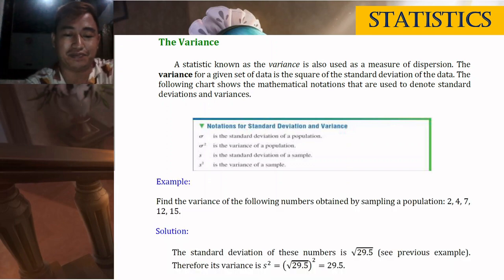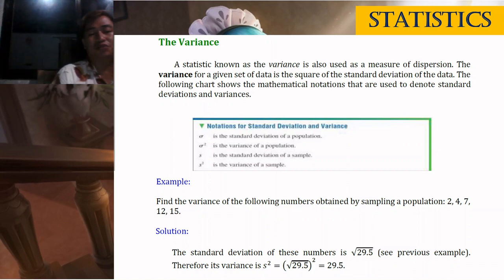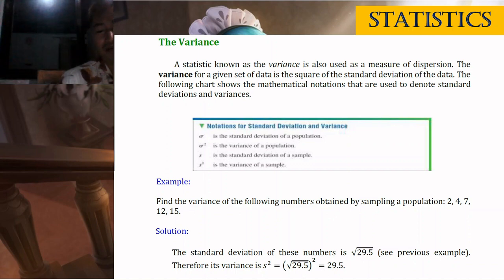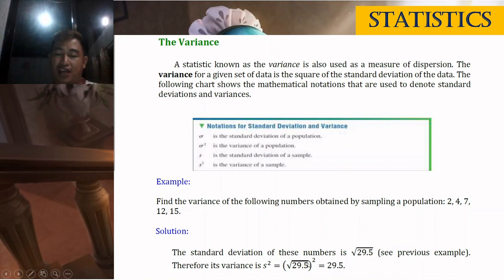So, example. Find the variance of the following numbers obtained by sampling a population. So, 2, 4, 7, 12, 15. Same numbers ganina. Sa solution, mauna na kasi ang square root, which is 29.5, at wala siyang i-squared. So, the variance, s squared, is equal to 29.5. Okay, di ba mauna siya, nasa step 4.